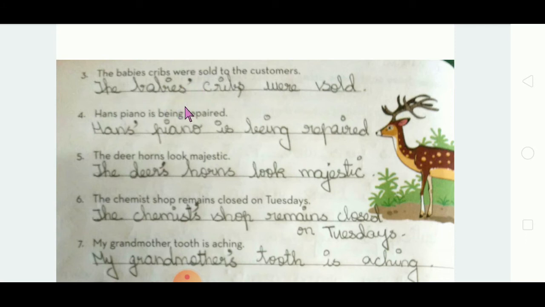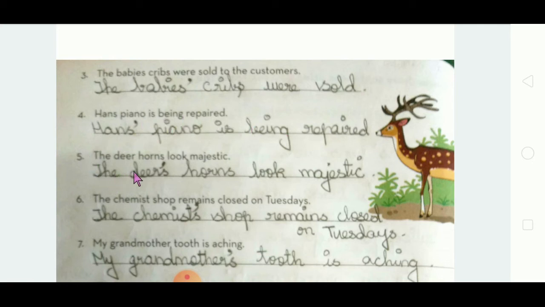Babies, apostrophe after yes, because already yes is there, that's why. Got it? The babies' cribs were sold. Hans' piano is being repaired. So already yes is there, that's why add only apostrophe after the yes. See, Hans' piano is being repaired. Got it?